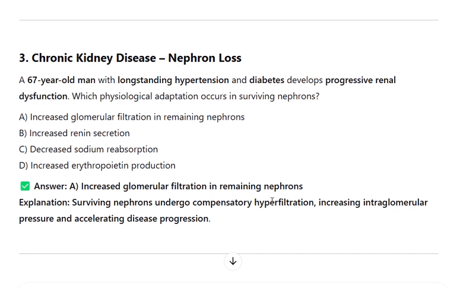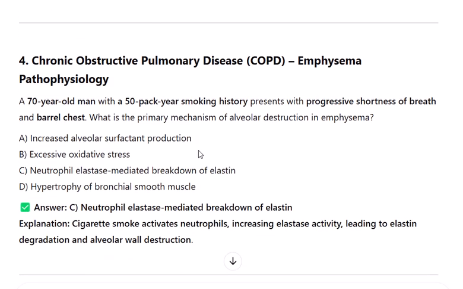4. Chronic obstructive pulmonary disease, COPD. Emphysema pathophysiology. A 70-year-old man with a 50-pack-year smoking history presents with progressive shortness of breath and barrel chest. What is the primary mechanism of alveolar destruction in emphysema?